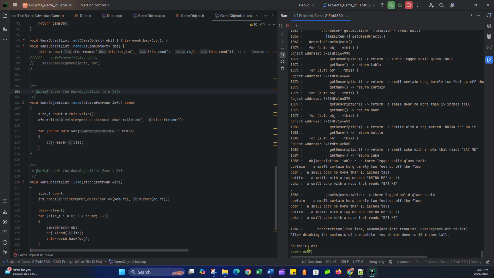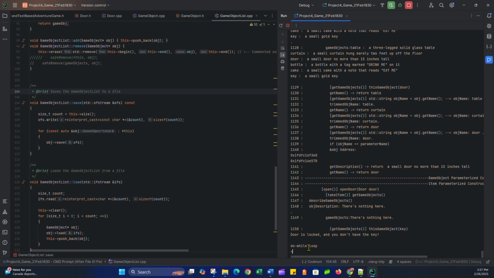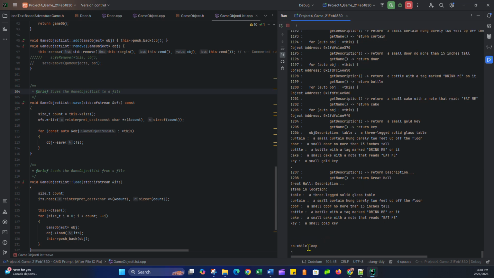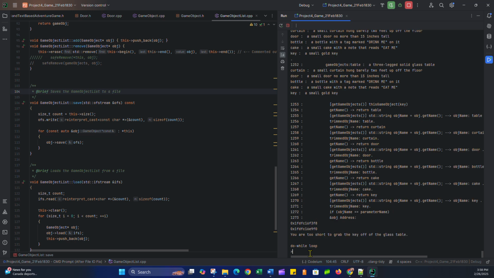So I'm going to open the door. What? The door is locked and you don't have the key. I had the key. What happened? Well, magically the key disappeared and went back on the table. That's, again, keeping in line with the book. If I look, and here's where we might fail. No, still, it's there. So you can see that the key has miraculously returned to the table. Okay, well, I'm just going to take the key like I did before. I can't. I am too short to grab the key off of the table.